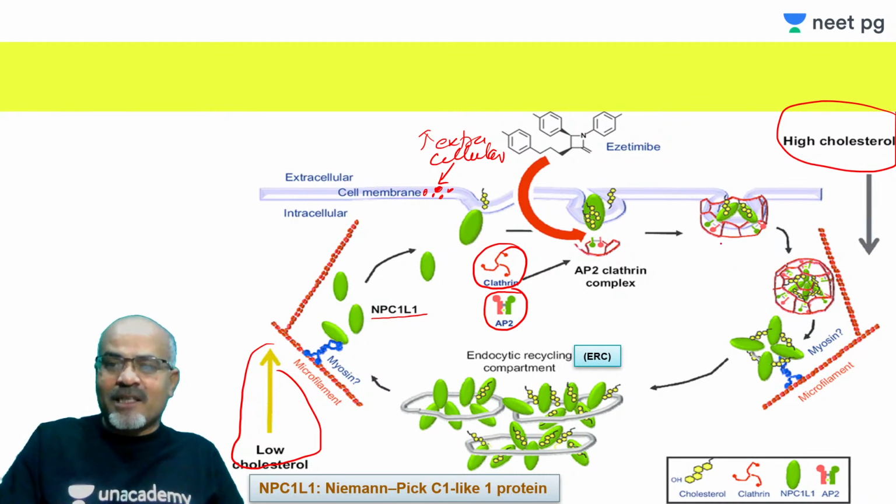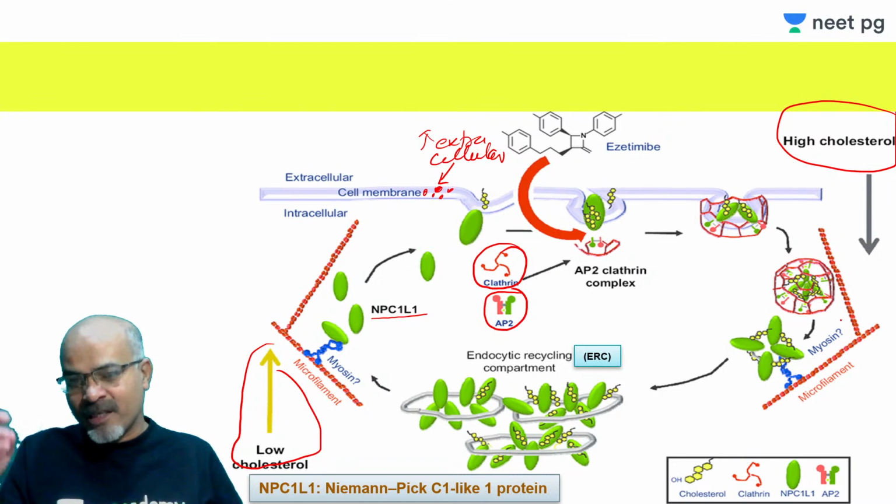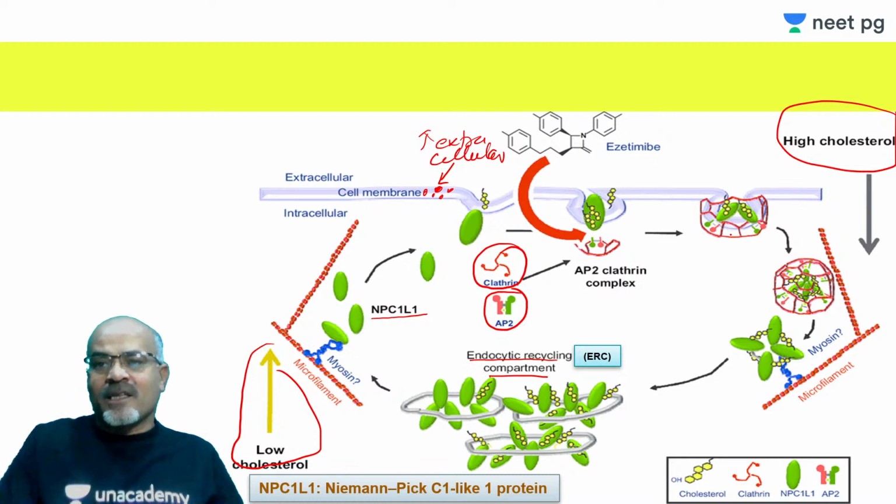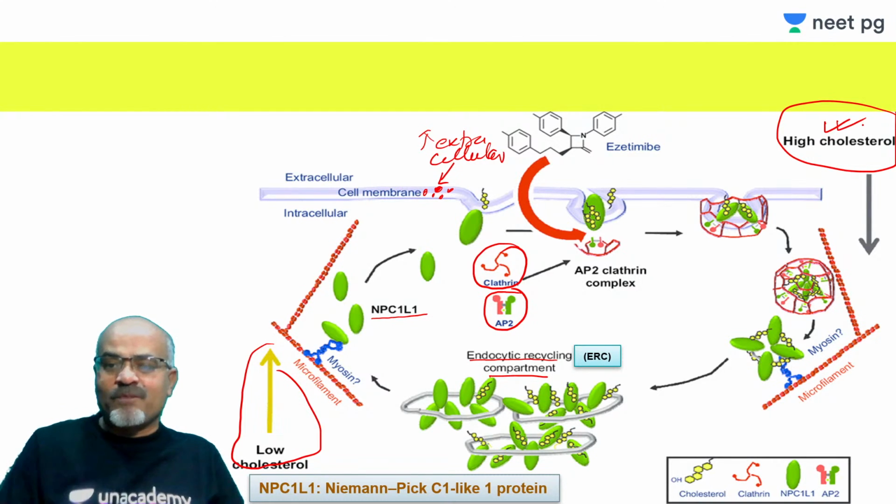NPC1L1, and this is in the form of vesicles along with the microfilaments. Microfilaments are important for intracellular migration of things. So these vesicles are ultimately deposited or stored in the endocytic recycling compartment, and this happens when there is high cholesterol.